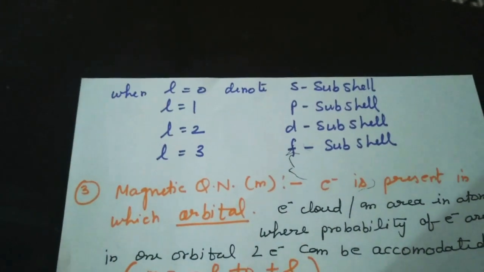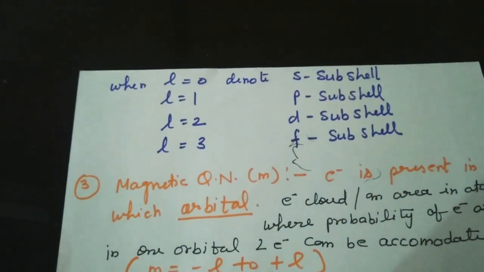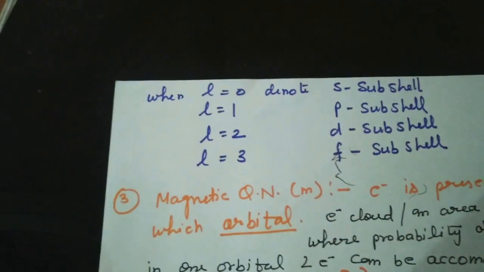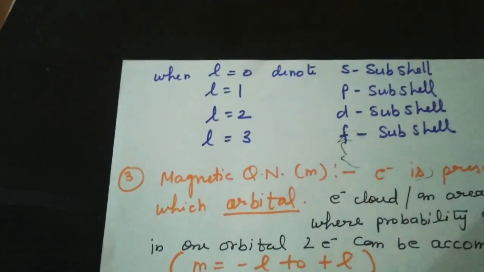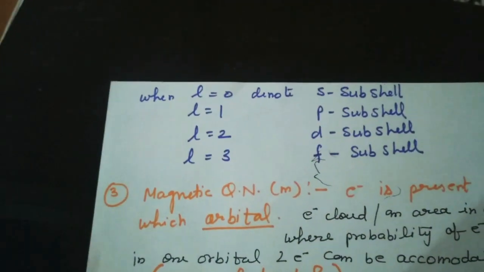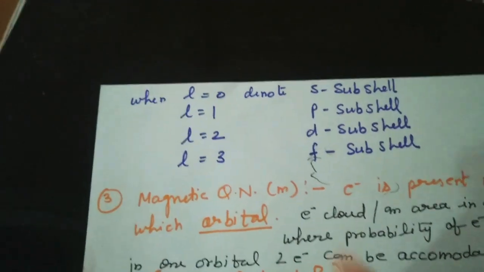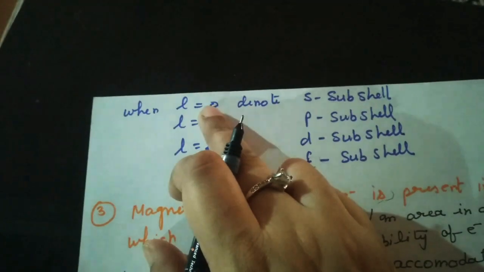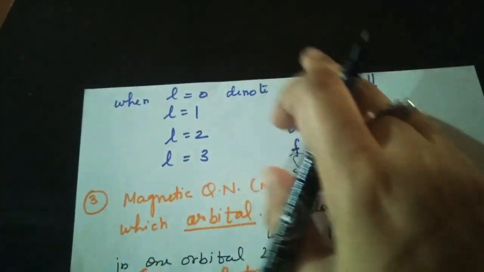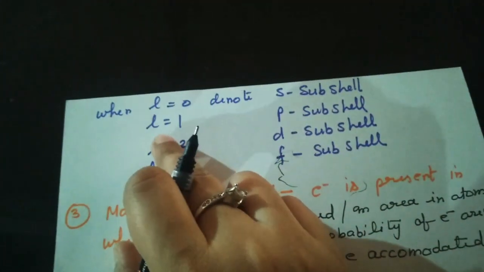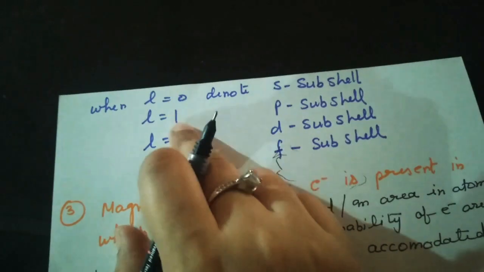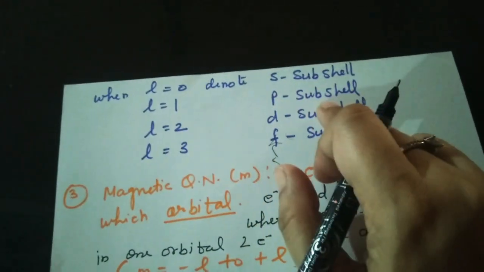There are 4 subshells named S, P, D and F. So if the azimuthal quantum number value is 0, then what does it denote? It denotes the S subshell. If the value of L is 1, then it represents the P subshell.